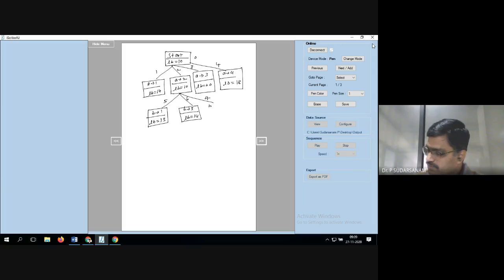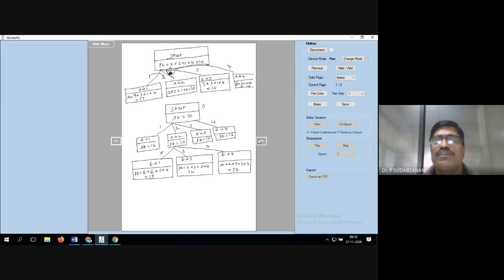Seventh one, B is equal to 4, lower bound is equal to 17. This is nothing but I have copied as it is, from the previous table.